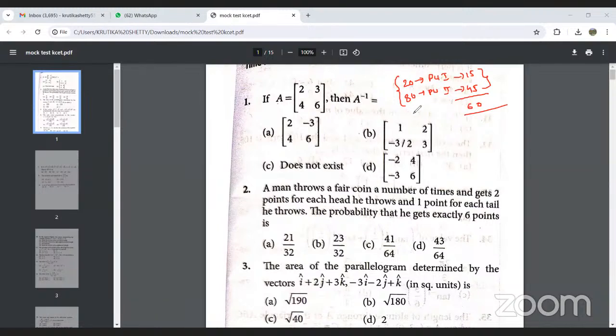Here I have selected a model paper, which consists of 60 questions. You can go through this. I will go through the question paper one by one and then solve some of the important questions. So pay attention.